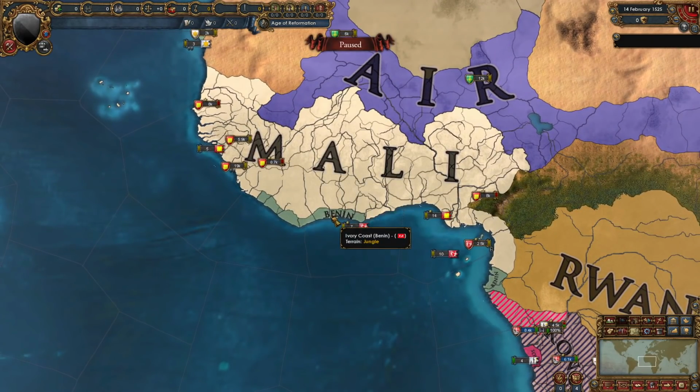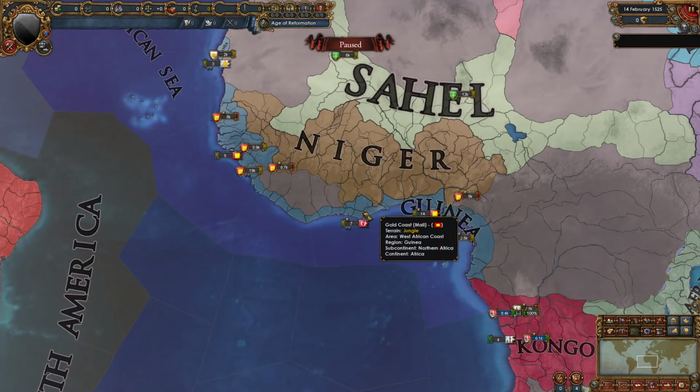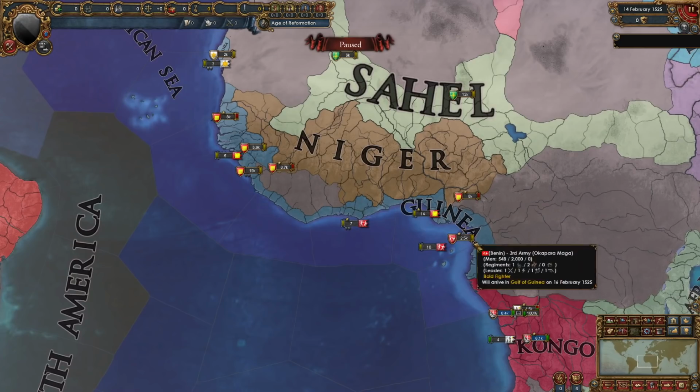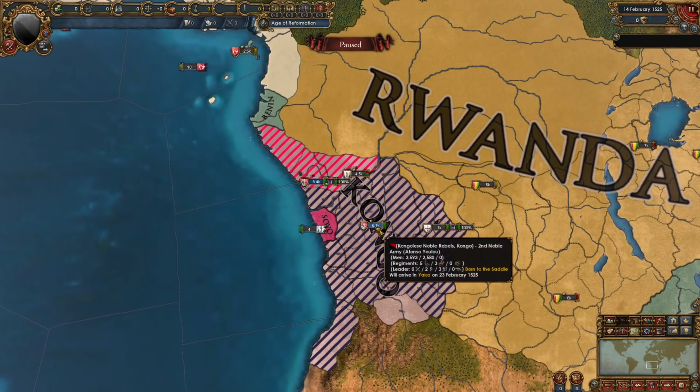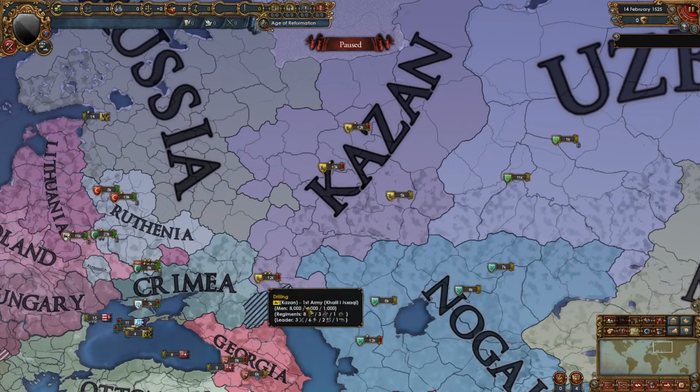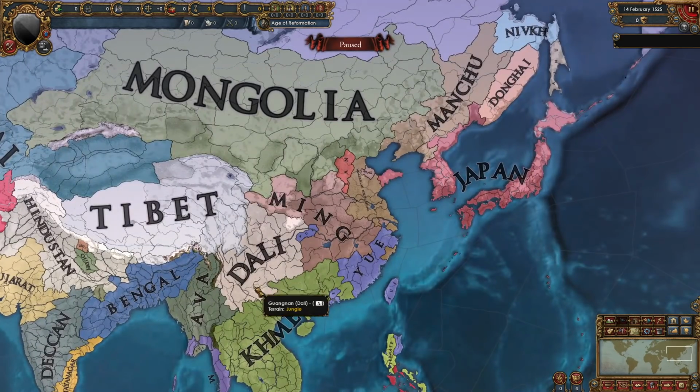Mali has been beating up Benin over here in Africa, and they have been taking control of the Guinea region as well. And Congo is really just suffering to rebels right now. Kazan has expanded a bit in this area though, and China is still looking like this.